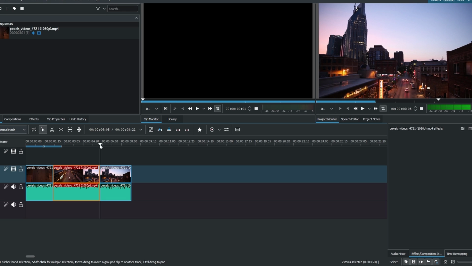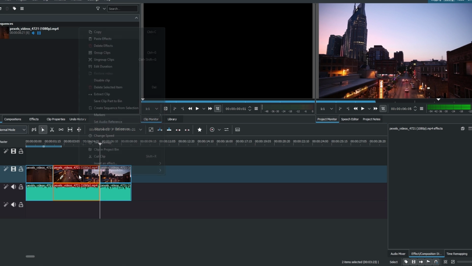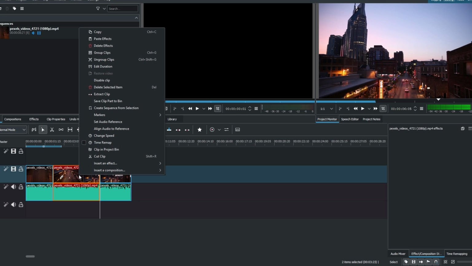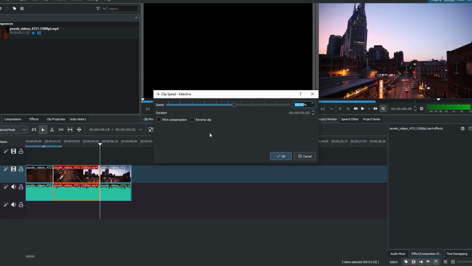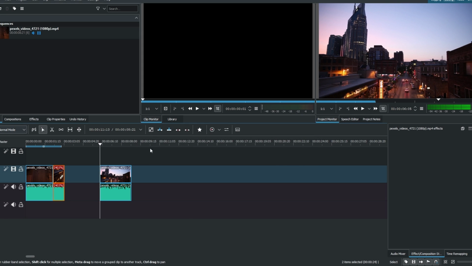Switch to the Selection tool. Highlight the cut portion you want to speed up. Right-click on the highlighted part and choose Speed Duration. In the pop-up window, increase the speed percentage or enter a specific value. Click OK to apply the speed change.